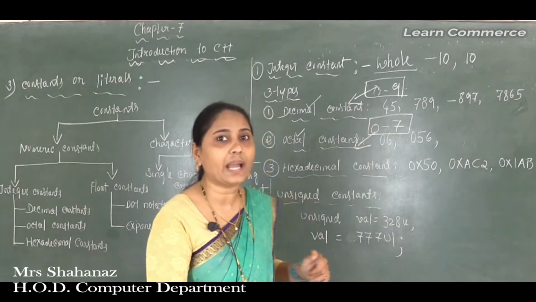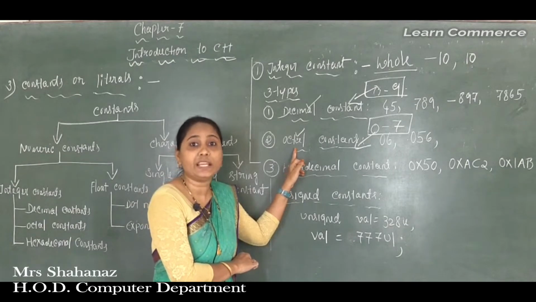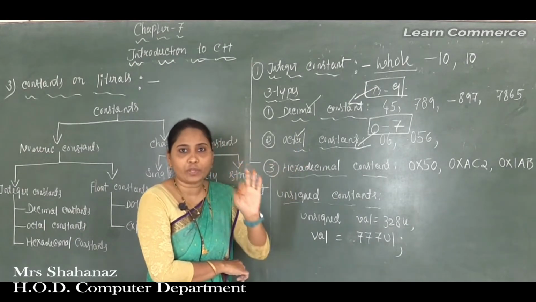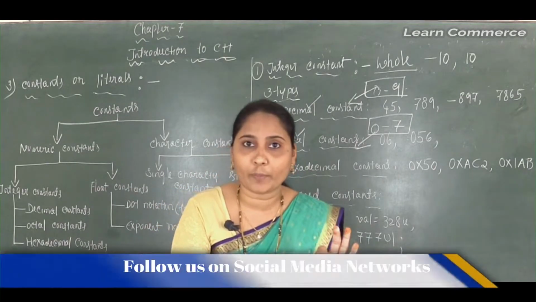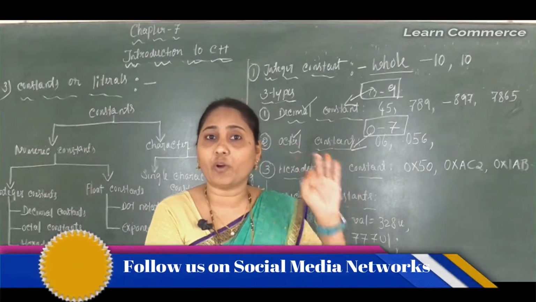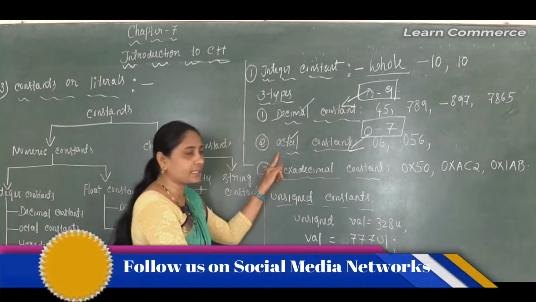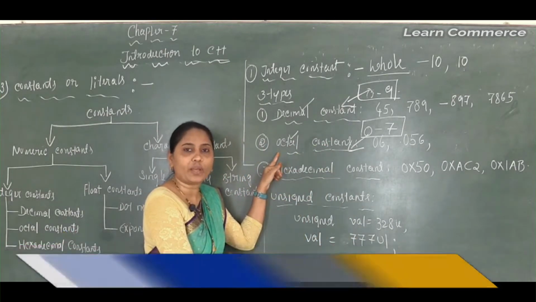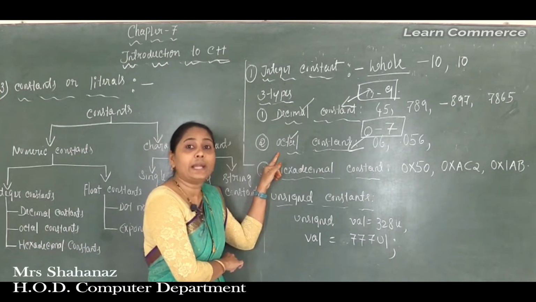So we can say that the first digit of an octal number must be 0. Clear this point here? So how can we identify any octal number? The first digit of that octal number will be 0. Clear this point here? So we can say that the first digit of an octal number must be 0 to differentiate it from a decimal number.